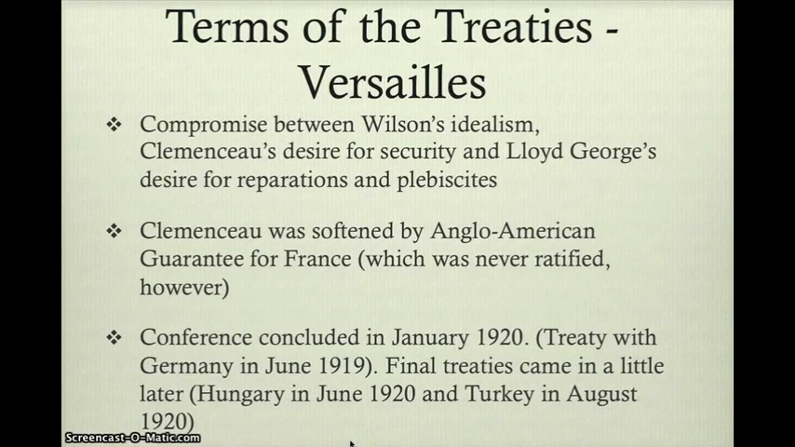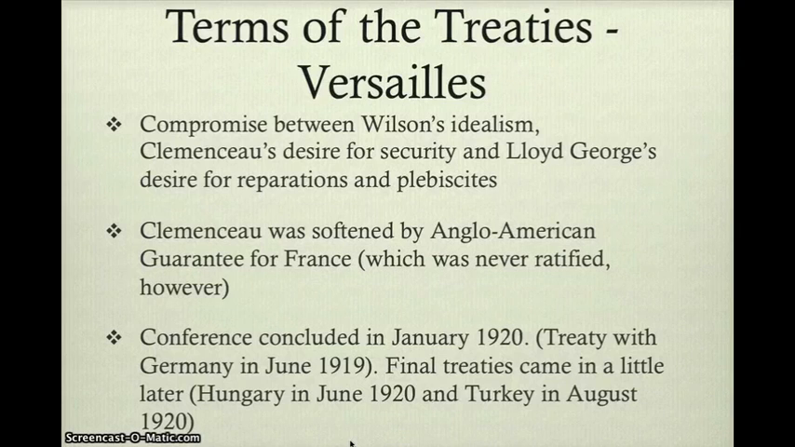So the terms of the treaties again. Versailles became a compromise between Wilson's idealism, Clemenceau's desire for security, as well as Lloyd George's desire for reparations and his desire for plebiscites to be held, meaning that national self-determination would be achieved.